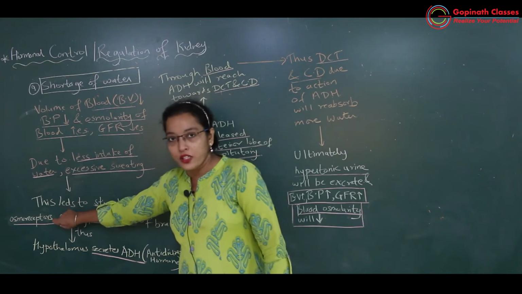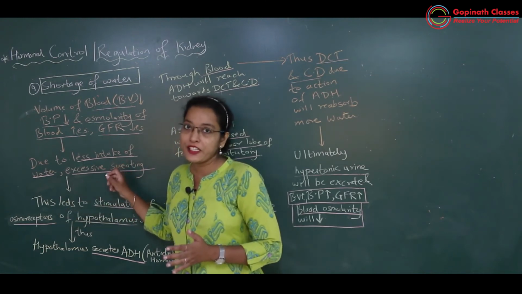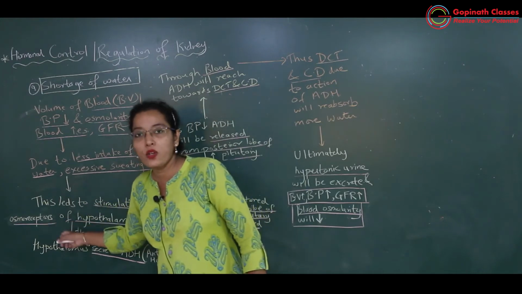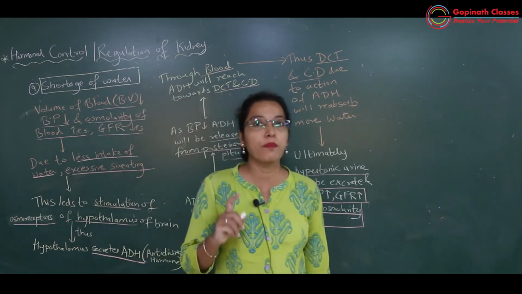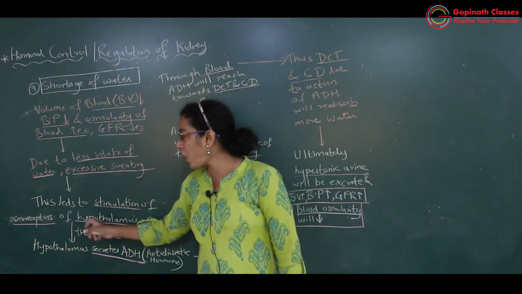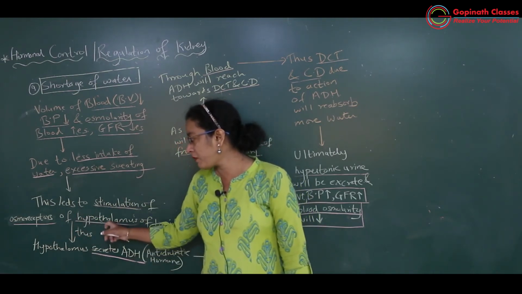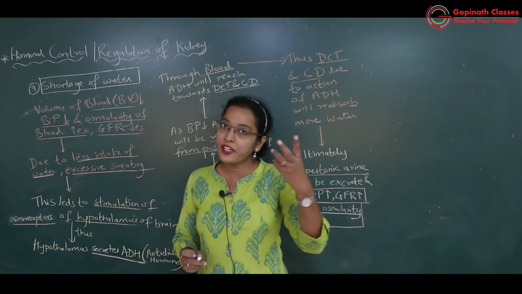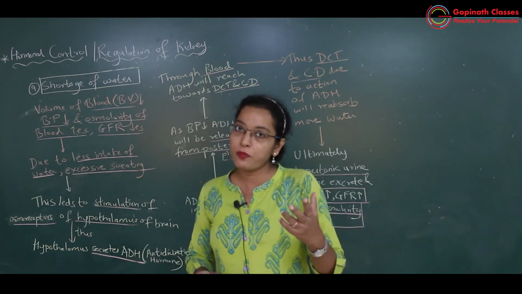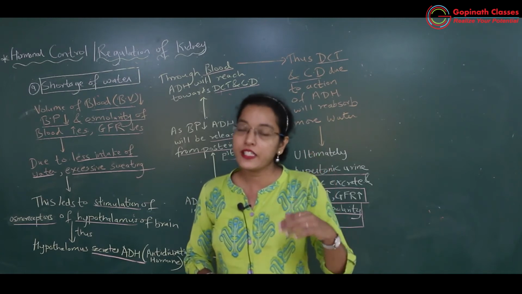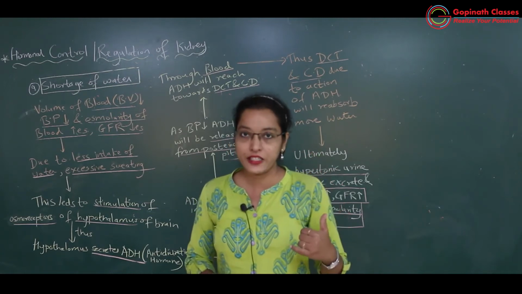So for that purpose, the osmolarity has increased, that will be detected by the osmoreceptors which are present over the hypothalamus of the brain. Okay. So the brain's osmoreceptors situated in the hypothalamus will get stimulated. Why stimulated? Osmolarity of the blood has increased. That means BV has decreased and BP has decreased.